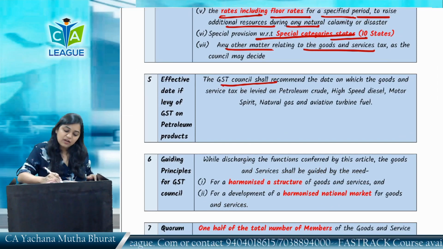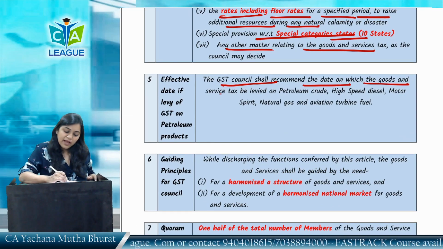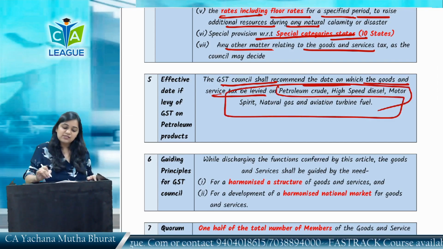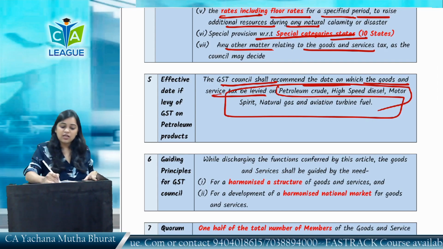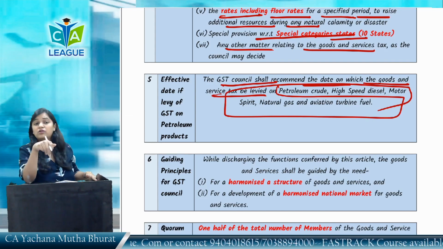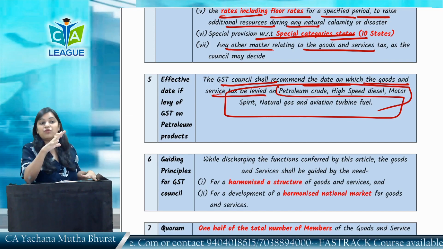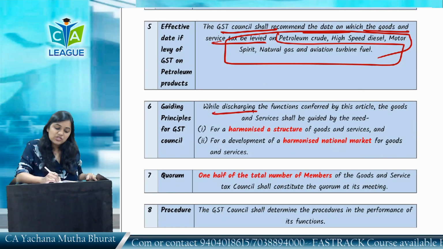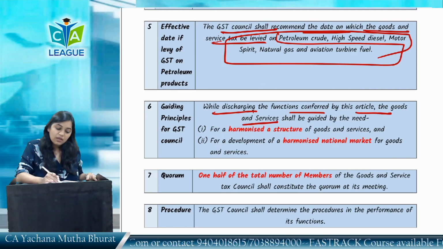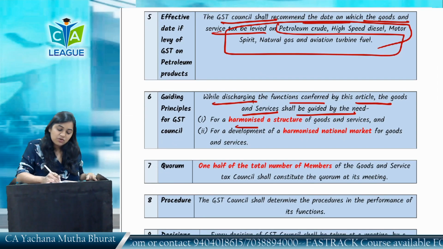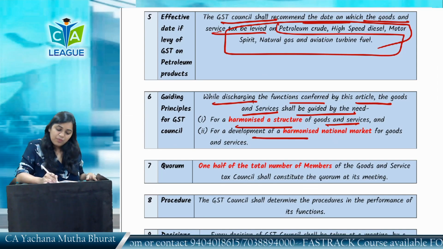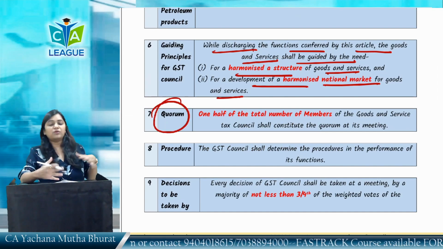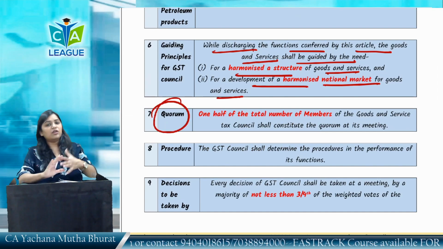The GST Council shall recommend the date on which the goods and service tax will be levied on these items: petroleum crude, high speed diesel, motor spirit, natural gas and aviation turbine fuel, because currently they are not under GST. They will come into GST from a notified date. So this date GST Council will tell. While discharging the functions conferred by this article, the Council shall be guided by the need of a harmonized structure of goods and services tax and for the development of a harmonized national market for goods and services. So there will be meetings of the GST Council, and they would be giving recommendation on all these things.